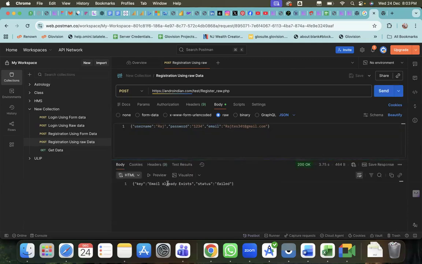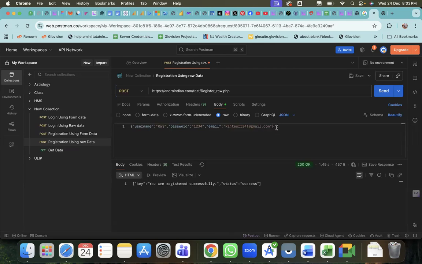See here, "email already exists", because with this mail ID it is already registered. Now I'll change something here. I changed the email because this email is unique. There is no validation on whether it is a proper mail ID or not; I'm not checking. So it says you are registered successfully. Success means your registration is done. Previously we got the failure, now we got success.